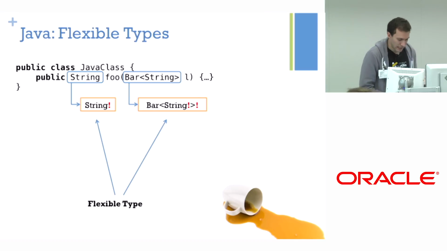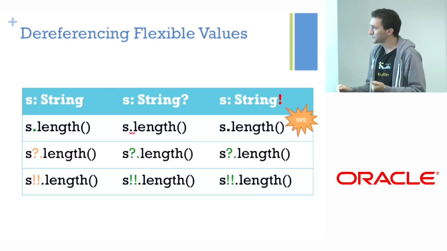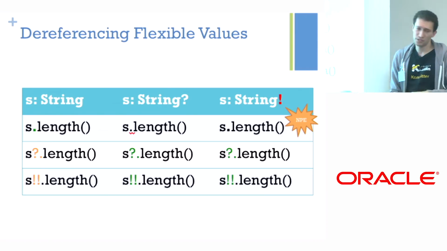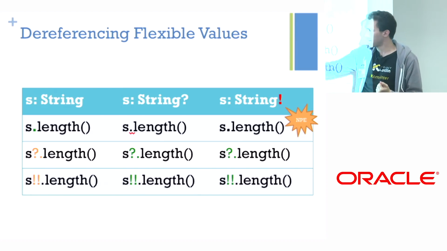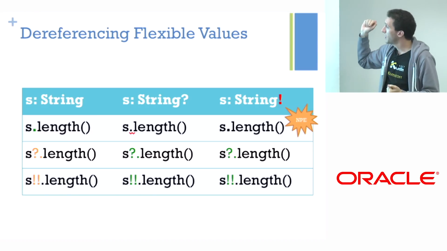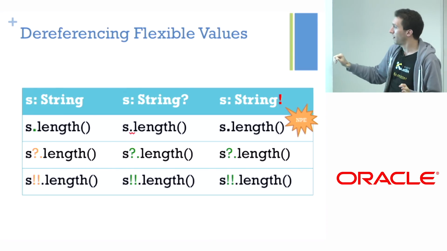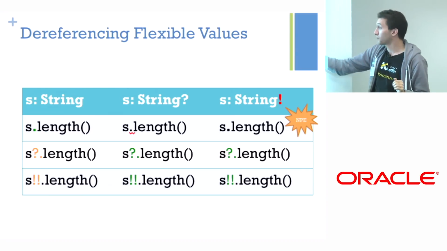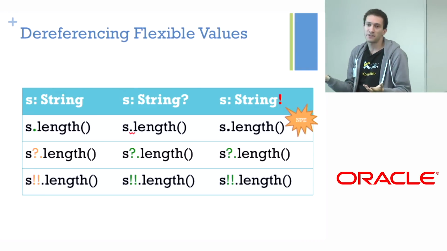So what it gets us is this kind of behavior. Normally, when you have a non-null type, you can dereference it with no problem. And if you apply some null-specific operations, you get a warning because it's a pointless operation. If you're nullable, you cannot dereference, and the nullable operations are applicable. If you are flexible, you can dereference. The compiler does not complain. It may blow up. You probably remember that from the Java age, right? And the nullable operations are legitimate because they may actually make sense. So this is the flexible behavior we wanted to achieve.